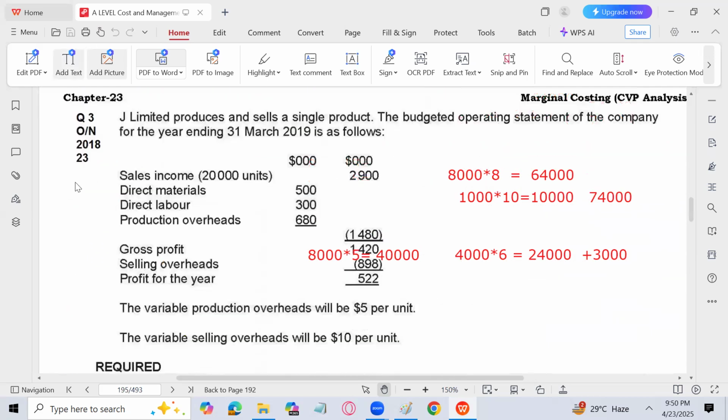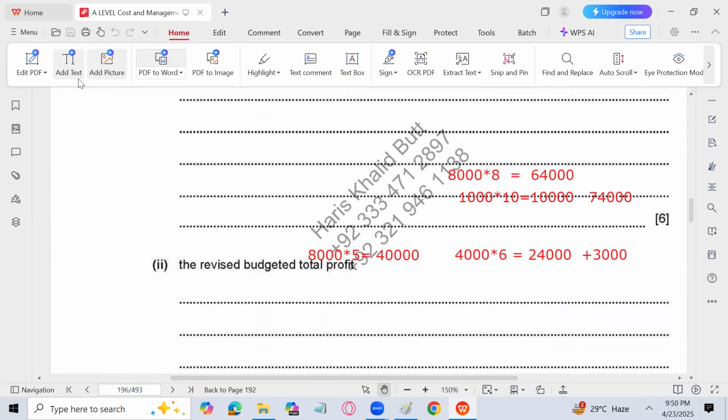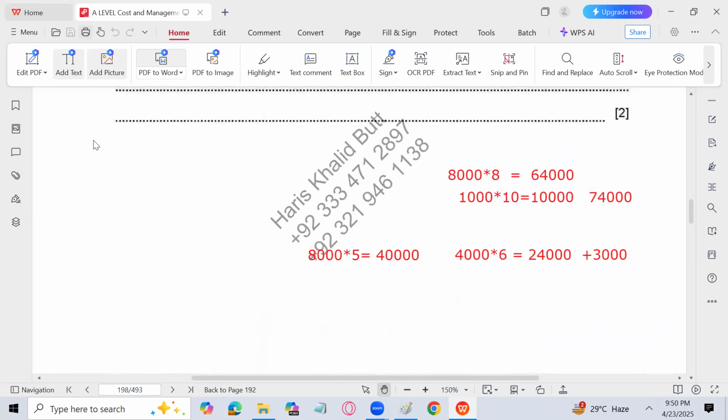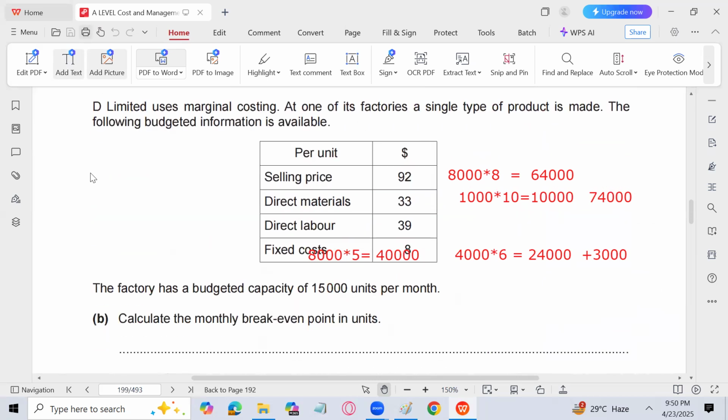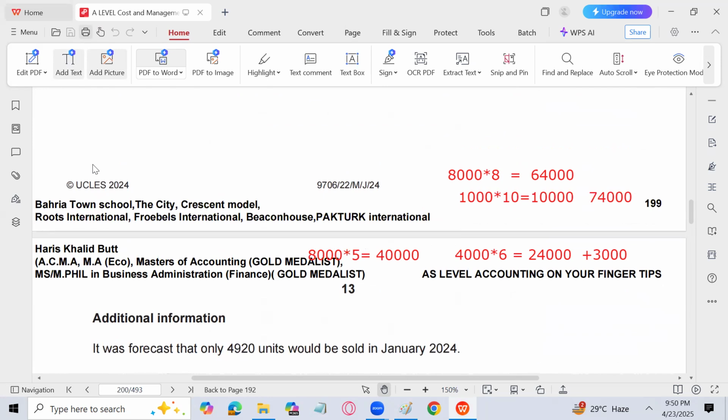Now the question is October, November 18, 23. You can do that also. I have solved 3 questions, October, November 18, 21, 22, 23. I've given these questions to you to solve at home. And then we will move forward to the next question tomorrow, May, June 24, 22.